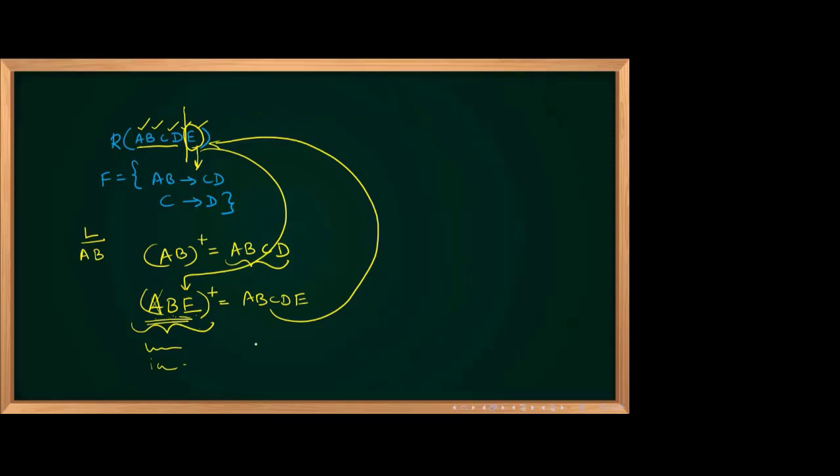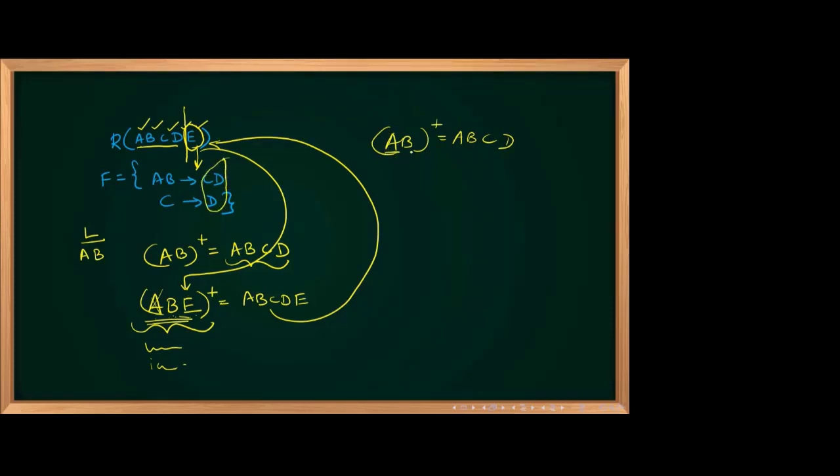Now, we didn't do substitution, right? Before adding E, we have to do the substitution. We got the AB closure; when I take A, B, C, D is coming. Now you have to check whether A is there in the right side.